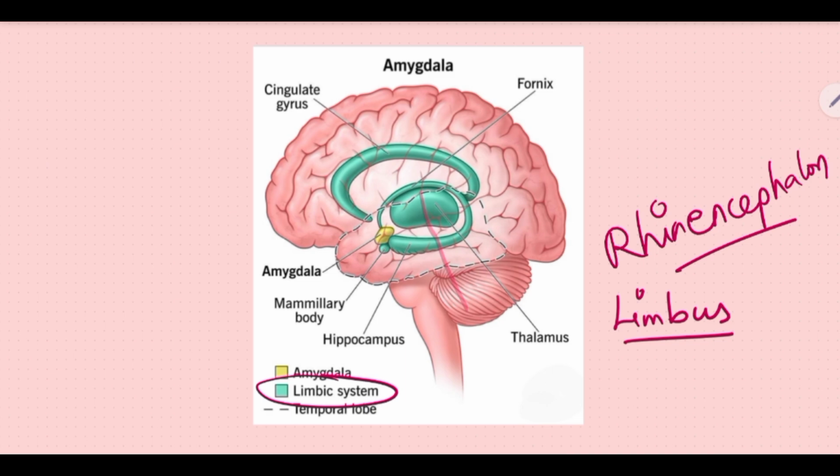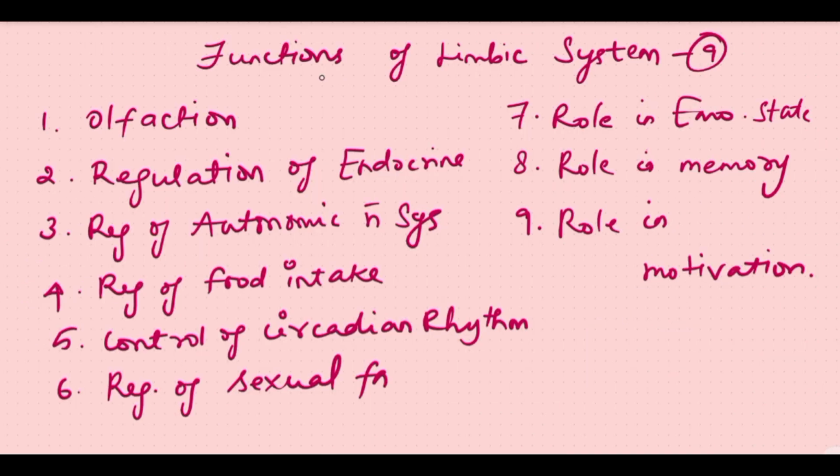So, limbic system is primarily related to what part of the brain? Emotional part of our life and with memory. So now the functions of the limbic system.